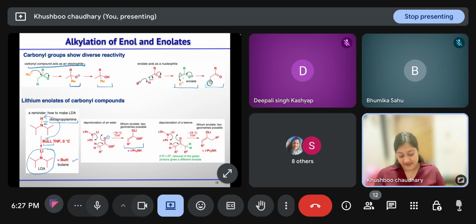Similarly, this is the case of esters. Now in case of ketone, we have two sites where this lithium enolate can form. Now, LDA is a bulky base. So, if we are using a bulky base in case of ketones, you will get a less substituted enolate because the bulky base can't approach the more hindered site and abstract the proton. So, in that case, you will get the less substituted lithium enolate.